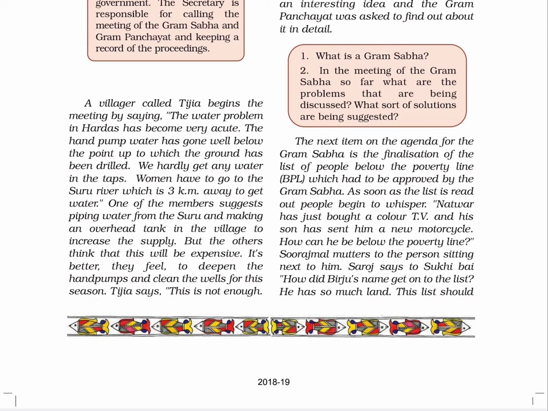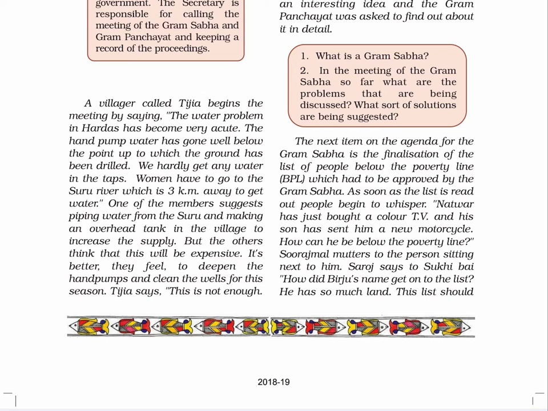The hand pump water has gone well below the point up to which the ground has been drilled. We hardly get any water in the taps. Women have to go to the Suru river, which is 3 kilometers away, to get water." One of the members suggests piping water from the Suru and making an overhead tank in the village to increase the supply. But the others think that this will be expensive. It's better, they feel, to deepen the hand pumps and clean the wells for this season.